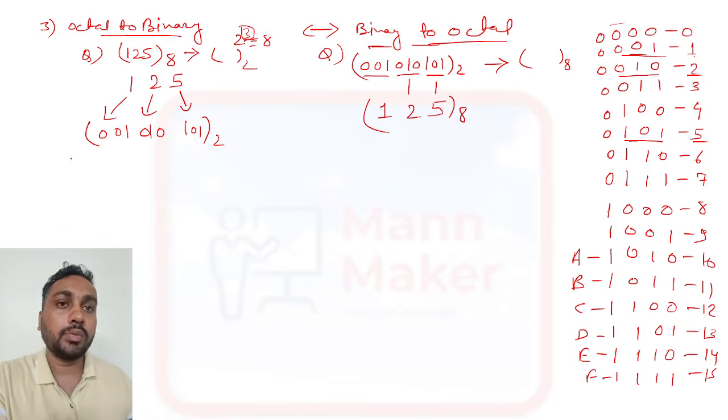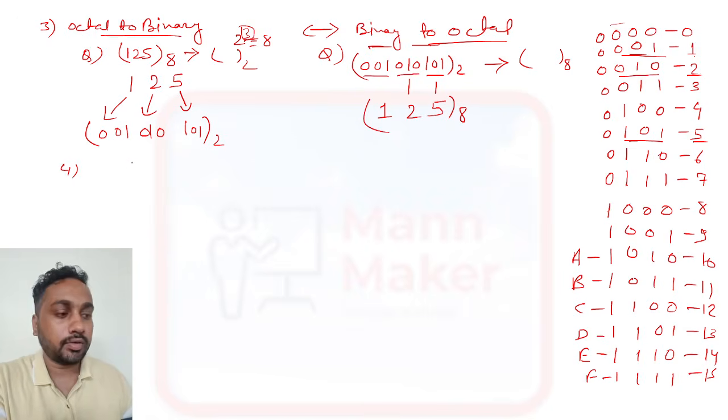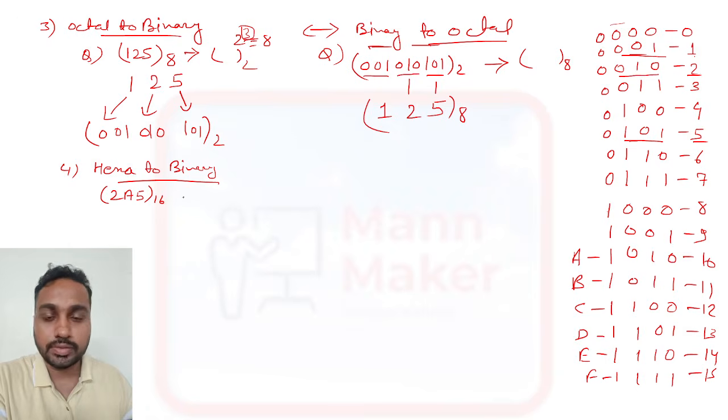Now the same thing, if you got another question, octal to binary, or hexadecimal to binary. If they give a question about hexadecimal, suppose 2A5, where 16 means hexadecimal.